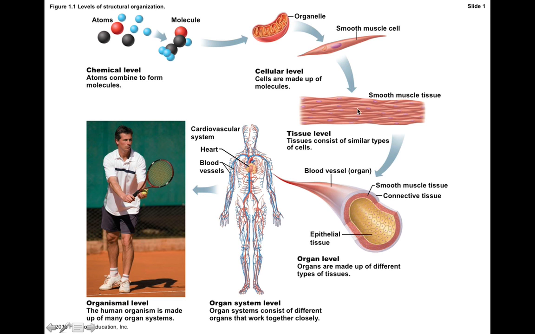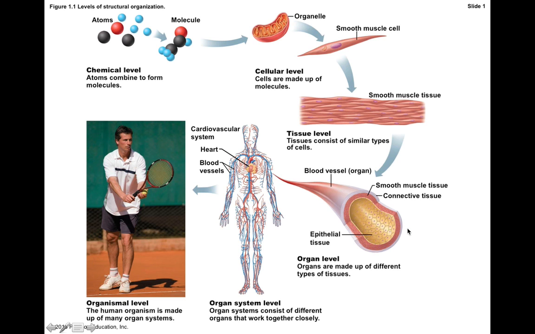So although smooth muscle tissue is a type of tissue, you're going to find this within a specific organ like a blood vessel. So this blood vessel, it's an organ because it consists of more than two tissue types, and the smooth muscle within the wall of this blood vessel helps to regulate the diameter and therefore regulate things like blood pressure and blood flow. But this is considered an organ because it's made up of multiple tissue types.